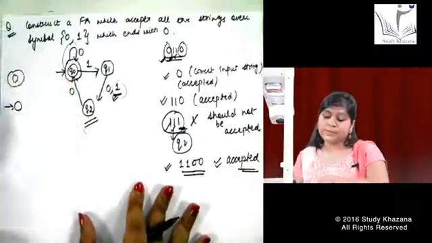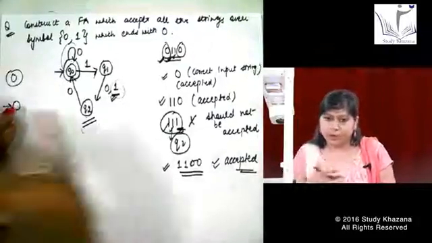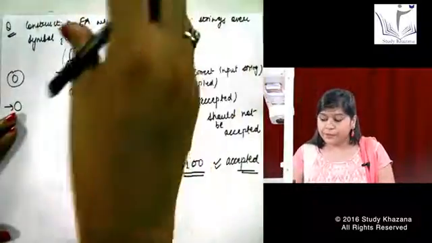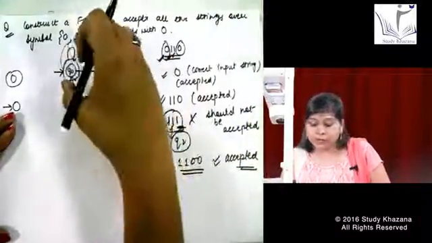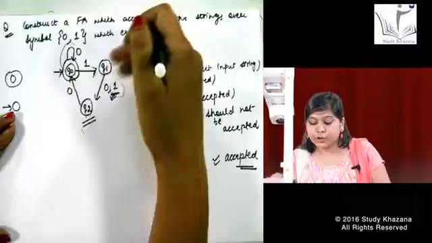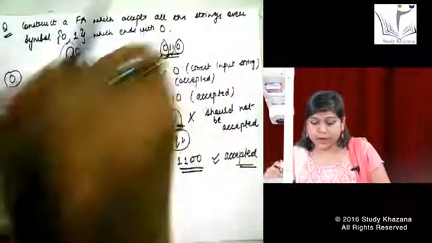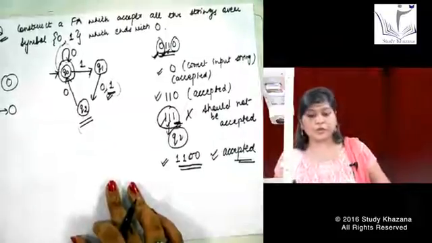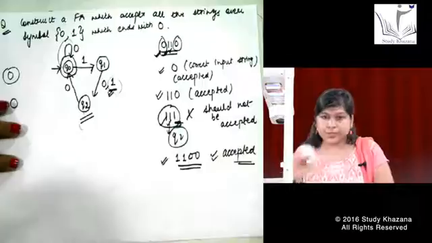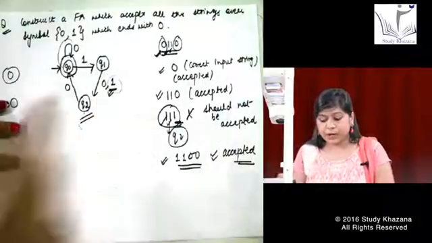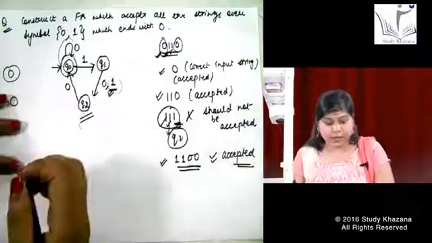But now the question comes: if I am working for any organization, and each state costs me $500, would I try to make my machine with 3 states, or with 2 states? Obviously, I would try to solve this question in as few states as possible. So let us try to reduce the number of states in the same question, where the string should end with 0.